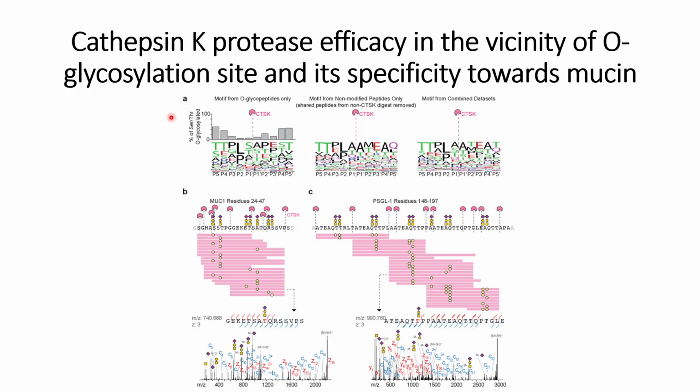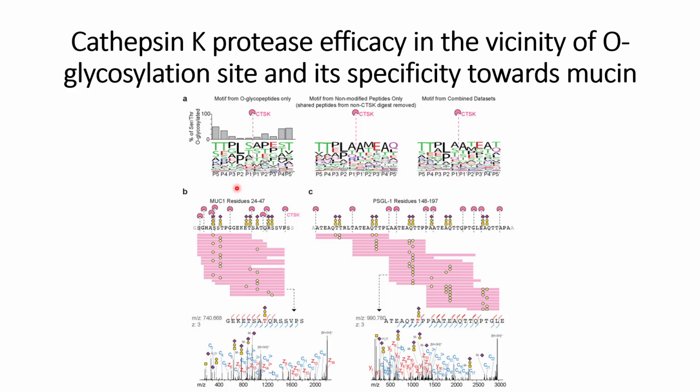So here, in order to check this hypothesis, they used the motifs of the O-glycopeptides, from residue 24 to 47, that can be cleaved by CTSK, and simultaneously for checking the specificity they used a motif from a non-modified peptide, and there is a third motif which contains both.